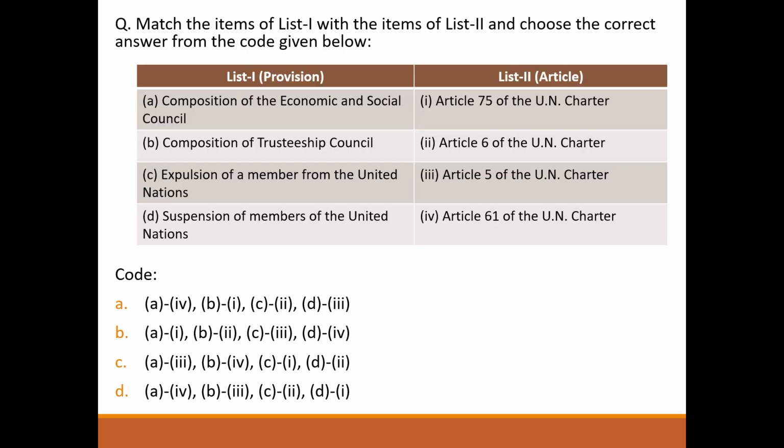Next question, match the following. List 1 provision, list 2 article. Composition of Economic and Social Council, Article 61. Composition of Trusteeship Council, Article 75. Exclusion of member from the United Nations, Article 6. Suspension of members of United Nations, Article 5. So answer will be option number A.